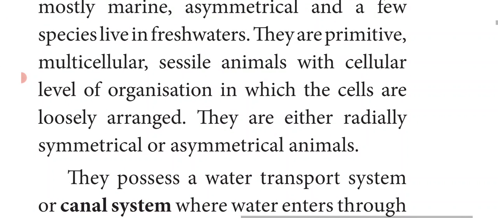They are either radially symmetrical or asymmetrical animals. What do we mean by radially symmetrical? When any plane passing through the central axis divides the body into two identical parts, they are called radially symmetrical. Most of the animals are asymmetrical, that is, their body cannot be divided into two equal halves. Only a few are symmetrical.